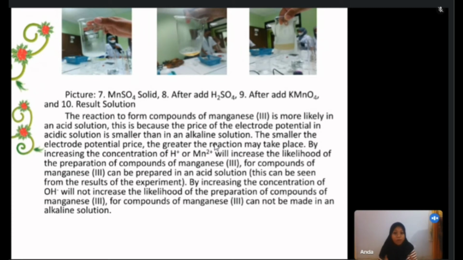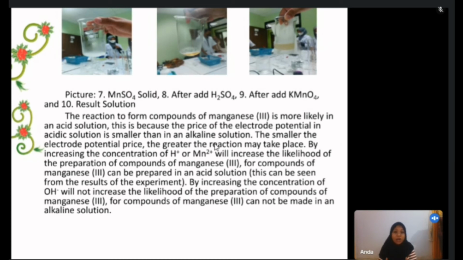The reaction to form compounds of manganese 3 is more likely in acid solution. This is because the electrode potential in acid solution is greater than in alkaline solution. The smaller the electrode potential value, the greater the likelihood the reaction will take place. By increasing the concentration of H+ or Mn2+, the likelihood of the preparation of compounds of manganese 3 increases. Compounds of manganese 3 can be prepared in acid solution. This can be seen from the result of the experiment.